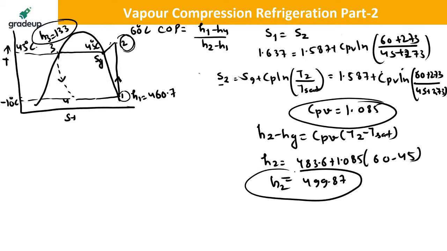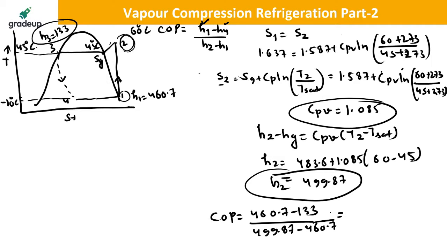Are you getting this value of 499.87? Now you have got H2. You know the value of H1, H4. H4 is equal to H3. So COP will be equal to 460.7 minus 133 divided by 499.87 minus 460.7. So you will be getting the answer. The answer will be equal to 8.365. Are you getting the answer, everyone? Tell me. Is everyone getting the answer? This question can be asked in 2 marks in the GATE exam, 100%. In MSQ question, this question can be asked.